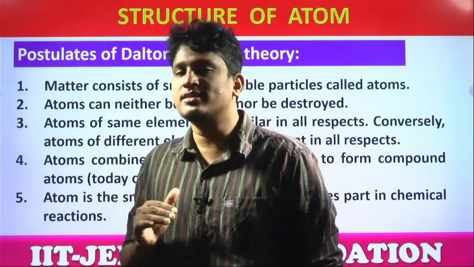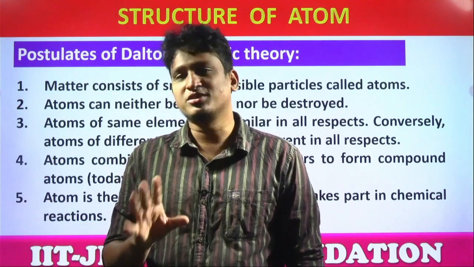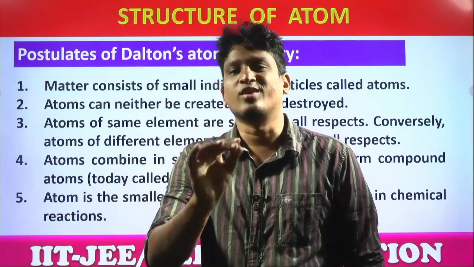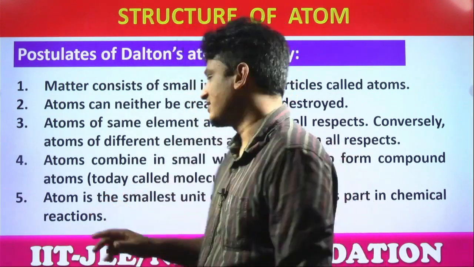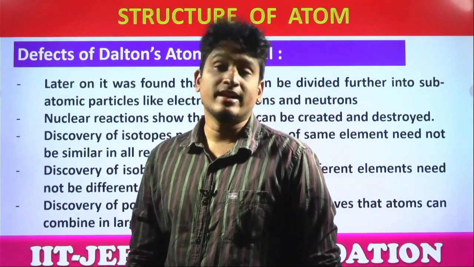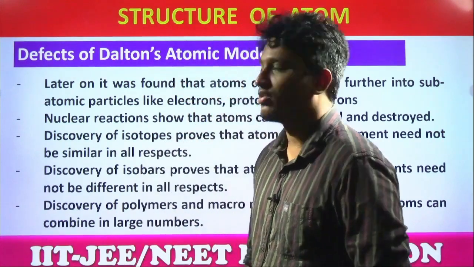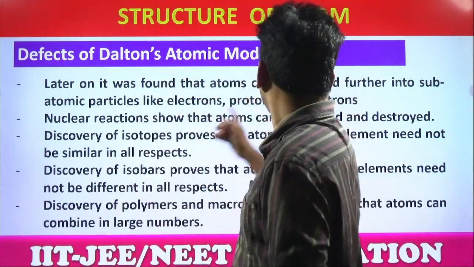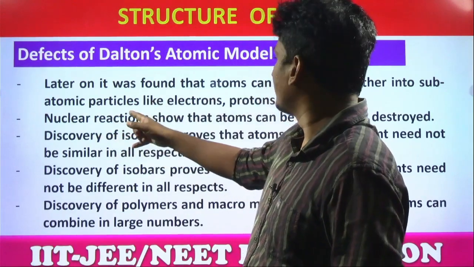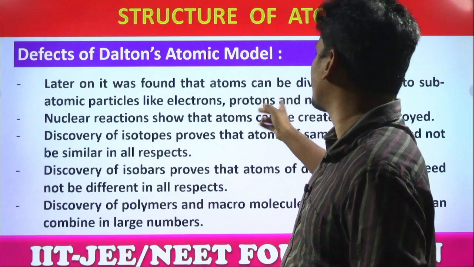So these are the points given by John Dalton, students, but almost all the points have been proven wrong. Why? How? See, the defects of Dalton's atomic theory. At that time all the points seemed correct, but what makes these points proven wrong? First of all, the first point: atoms can be divided further into subatomic particles like electrons, protons and neutrons.